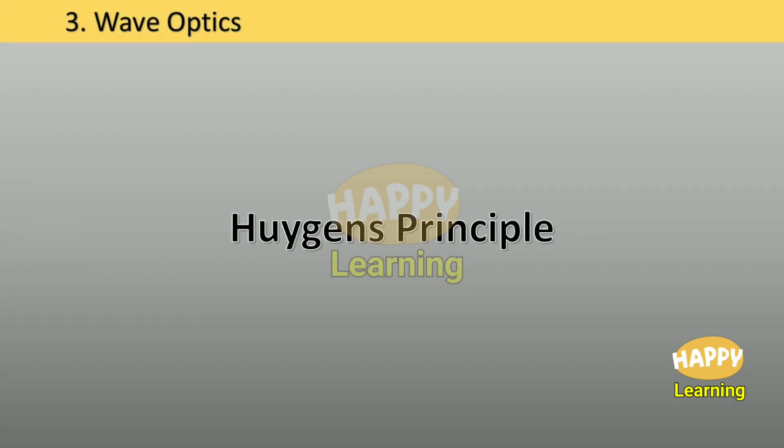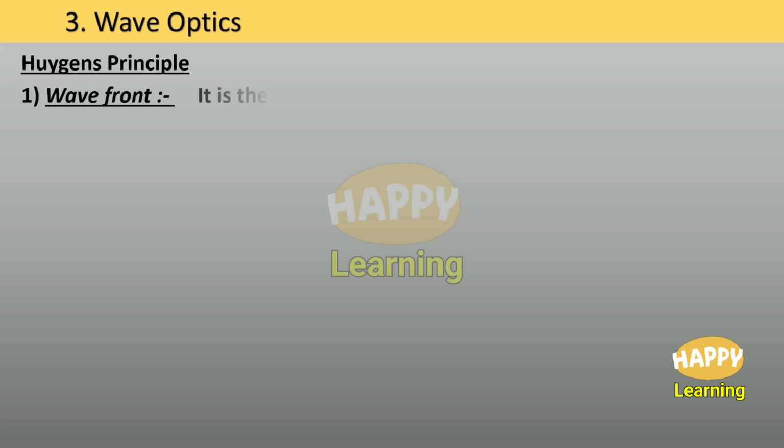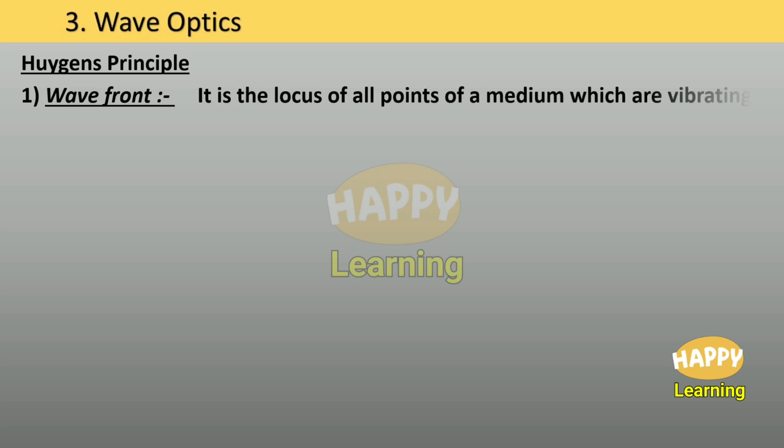Huygens principle. Huygens principle basically has 5 points. Number 1 is wavefront. The wavefront is the locus of all points of a medium which are vibrating in the same phase.